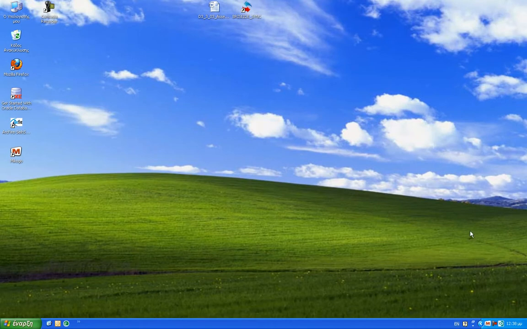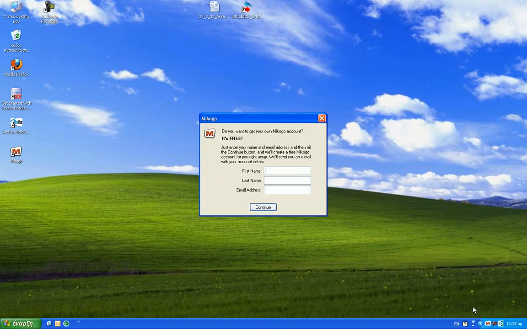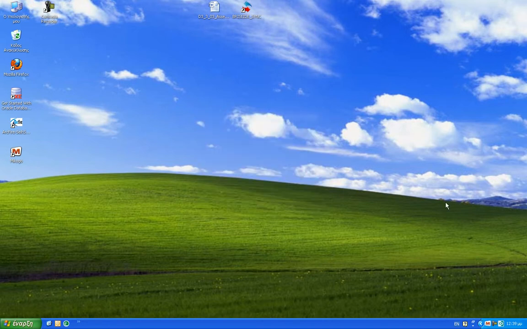With right click on Mikogo icon, we create an account. Give your first name, your last name, and an email address. And click continue. This will create your account and send you a confirmation email with the username and the password you need to start the session.